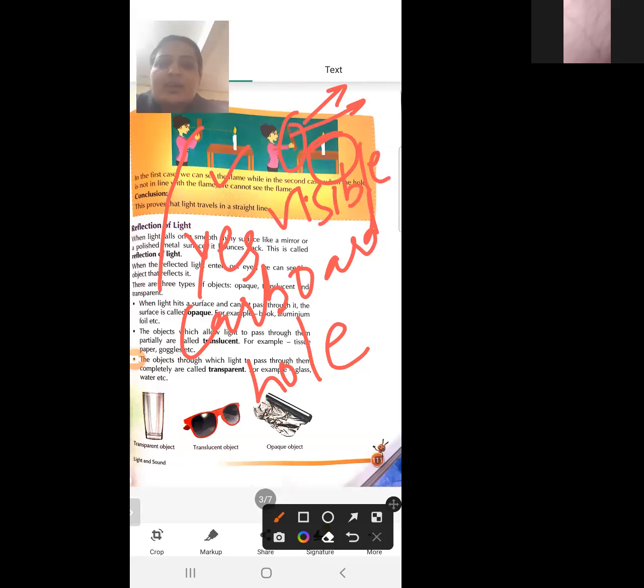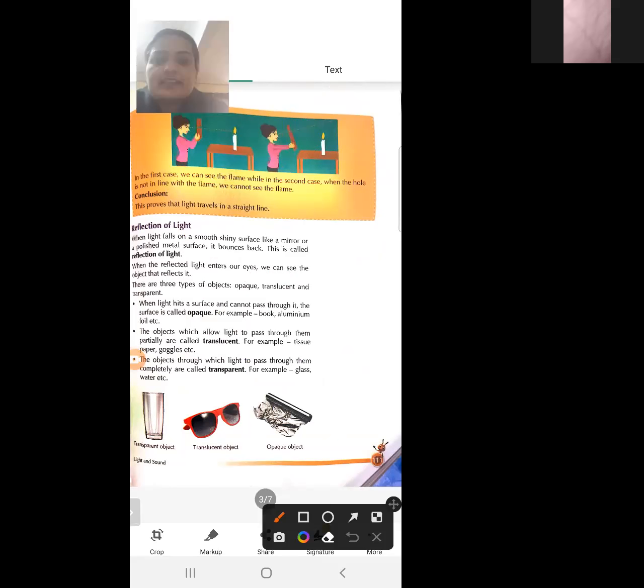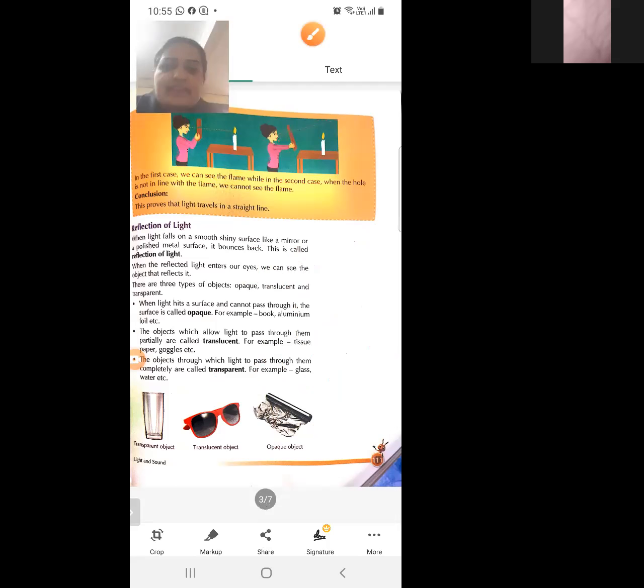Why is it not visible? Because light travels in a straight line. So light is going straight, and the candle is here, so the candle is not visible in the second case. This proves that light always travels in a straight line.